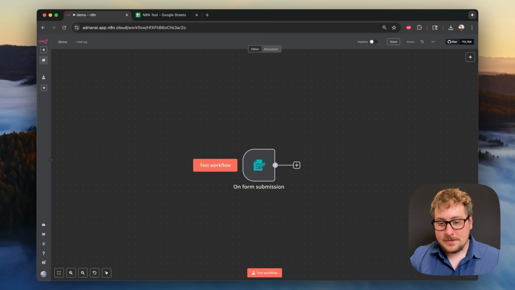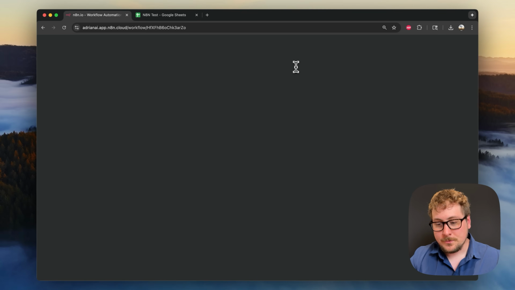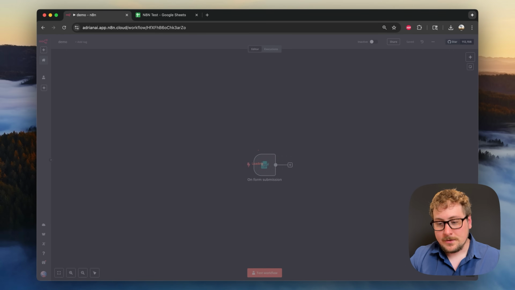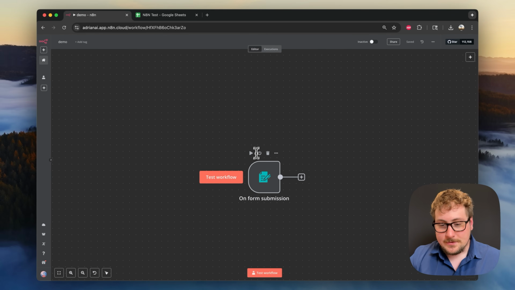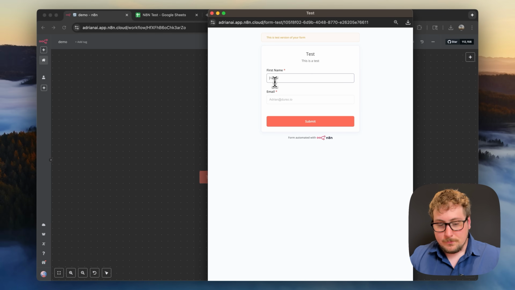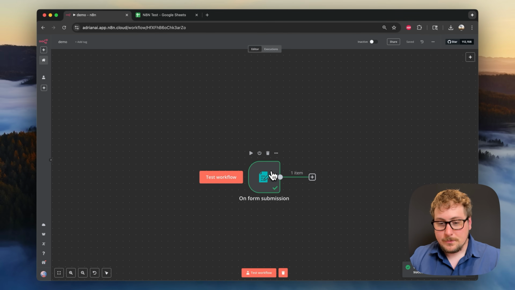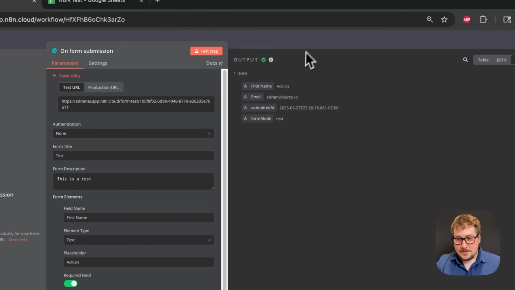And I actually ran into a bug when I did this, so I saved my file and then I refreshed the page. Every once in a while something doesn't work. I recommend you reload it. Nothing is perfect with N8N. Anyways, I'm going to go up here, I'm going to test it again. Okay, the form pops up. One more time, I'm going to type my name and my email. Once I have that, I'm going to hit submit, and then you'll see that that is green, meaning it went through. I click on it, and you can see this information.